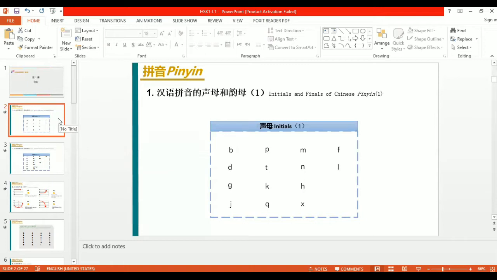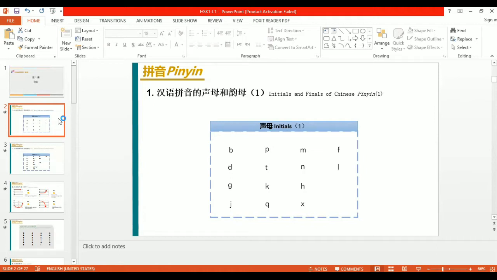Before starting our first lesson, I need to tell you about the initials and finals. In the Chinese language, every word is made up of initials and finals. Just like we can say ni hao. In ni hao there are two words, ni and hao. Ni means you and hao means good, fine. The word ni is made up of two letters, n and i.